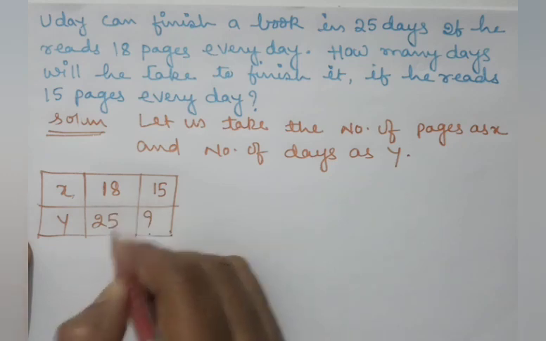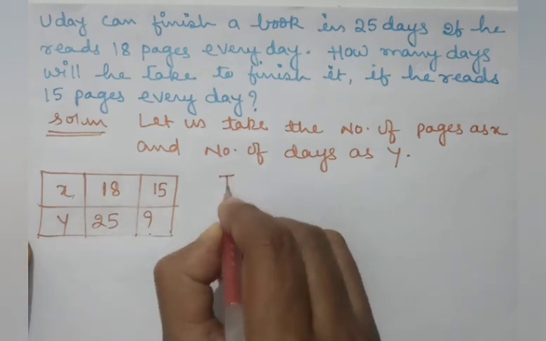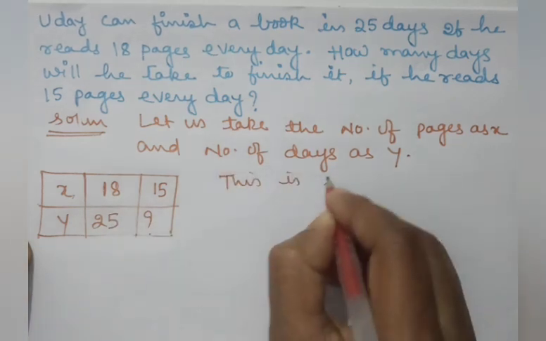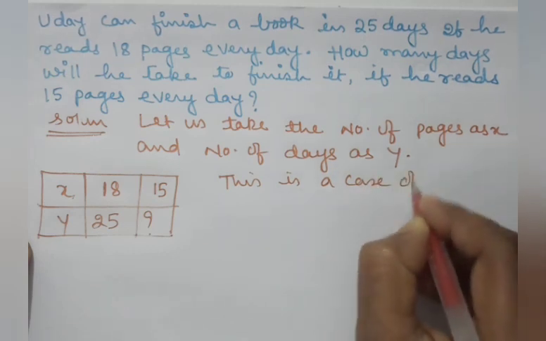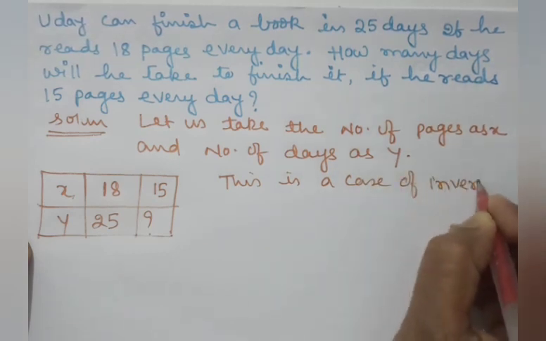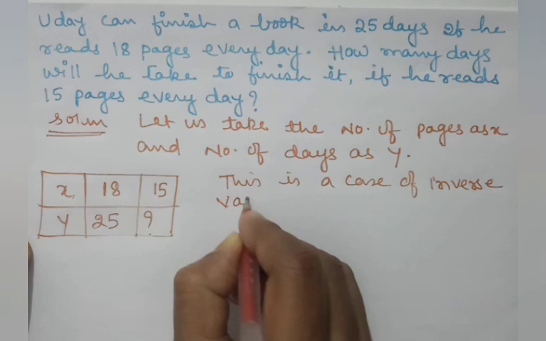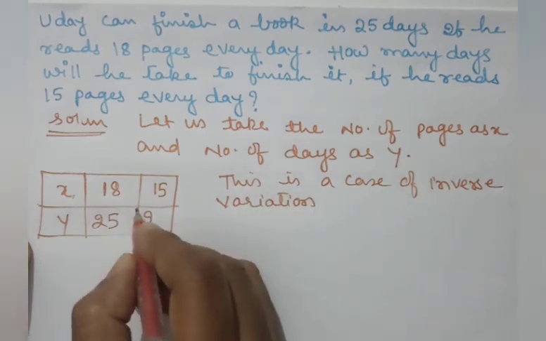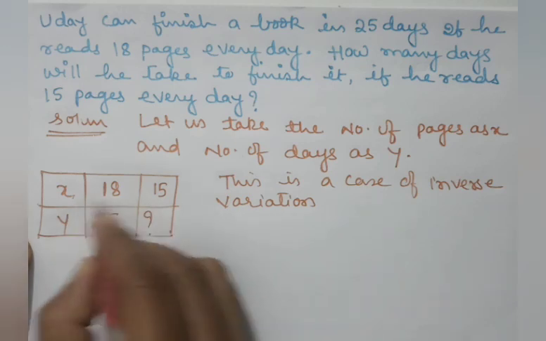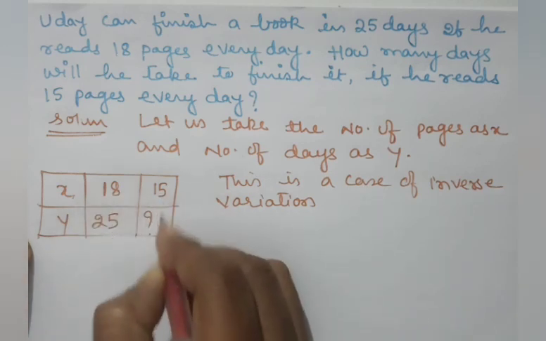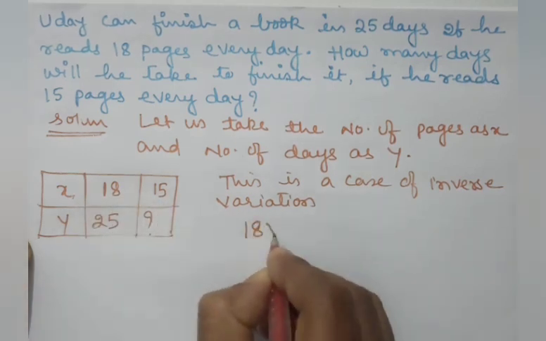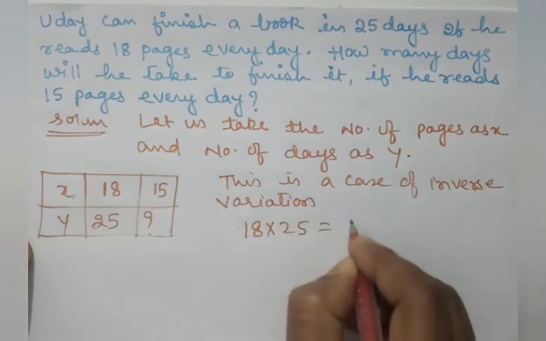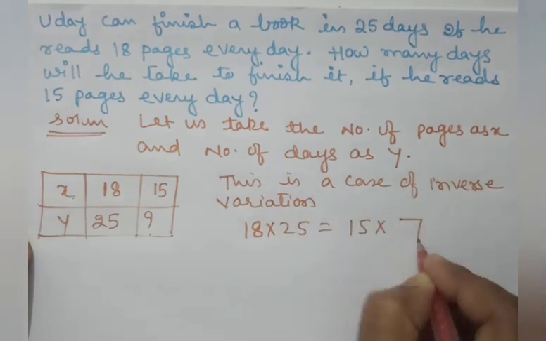Now here also x into y is constant. This is a case of inverse variation. So what we will do? We will see that x into y is constant. So this x into y will be equal to this x into y. So 18 into 25 will be equal to 15 into your unknown number.